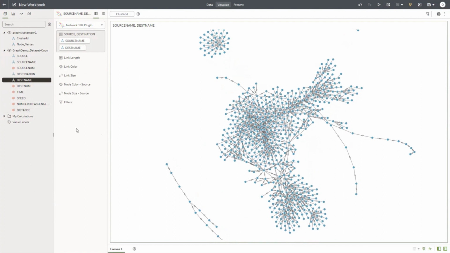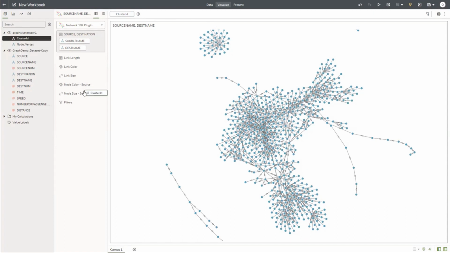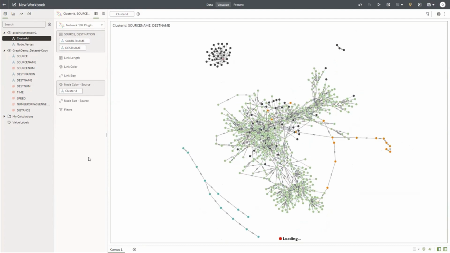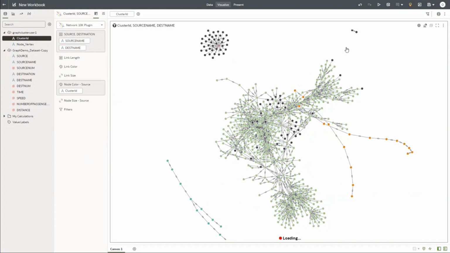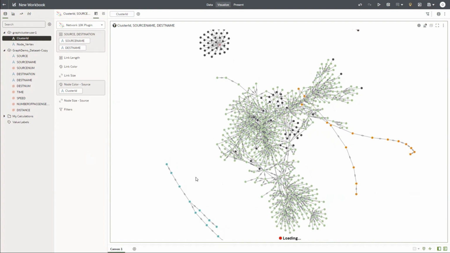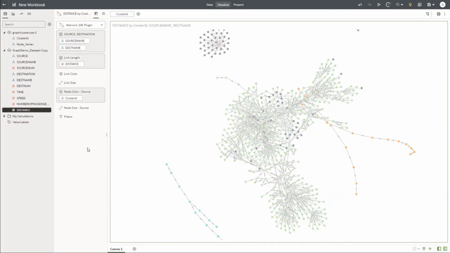Then just to differentiate between clusters, I can add this cluster ID into my source, which is basically my node color. The moment I do that, there are multiple colors that got created based on the different clusters that were formed. It takes a few seconds to get set up like last time, because there's a whole lot of visual information that is getting created. I can further enhance this. Let's say I want to see the distance between 2 stations. I can just drag and drop distance into my link length, so that I get the distance information.